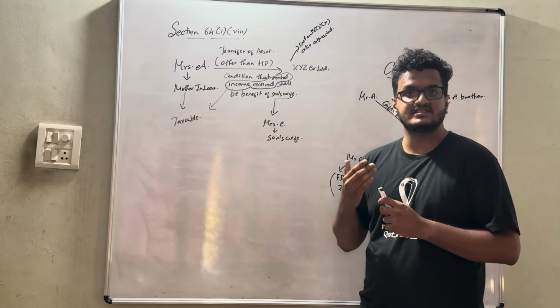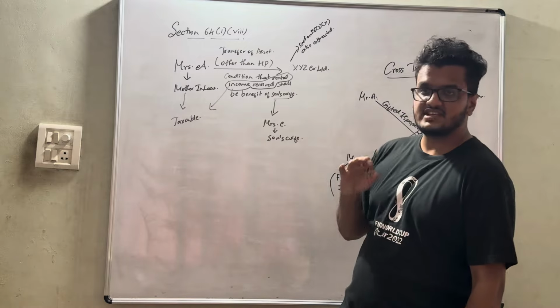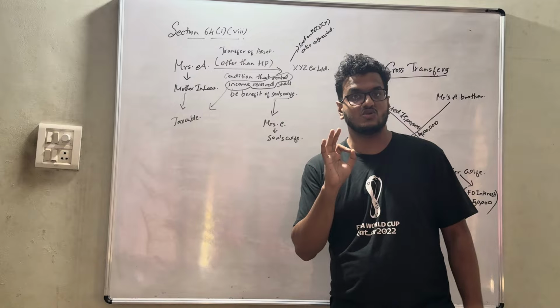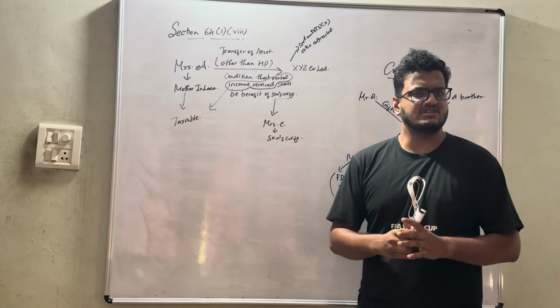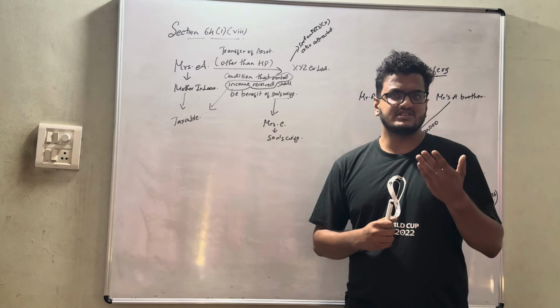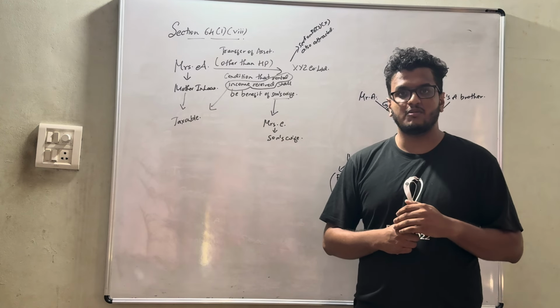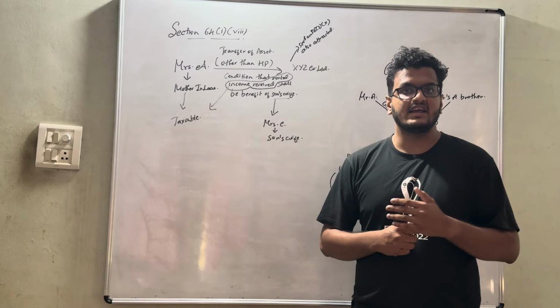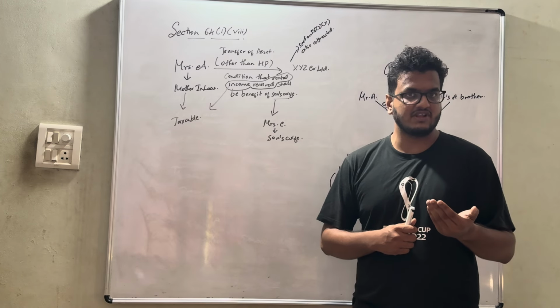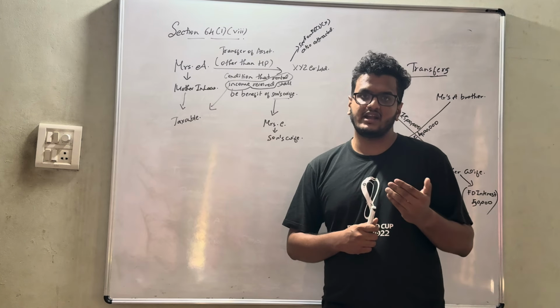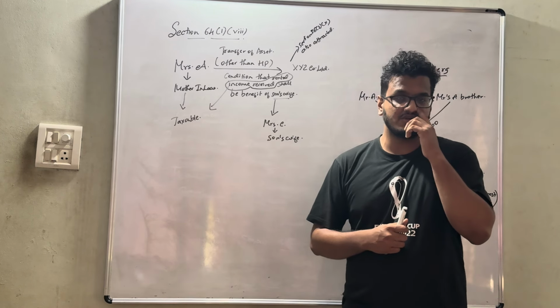It will be directly taxable, not in the hands of Mrs. C. In the case of XYZ Limited, section 56 clause 2 clause 10 will also be attracted, which contains provisions regarding movable and immovable property and money. Money meaning money exceeding rupees 50,000, movable property and immovable property. If it has been received without consideration and the fair market value exceeds 50,000, then it shall be taxable.